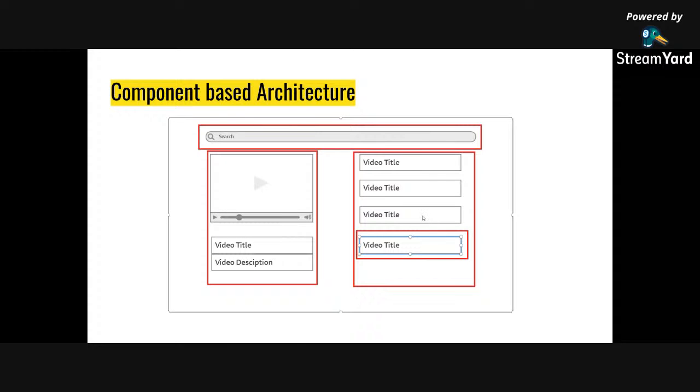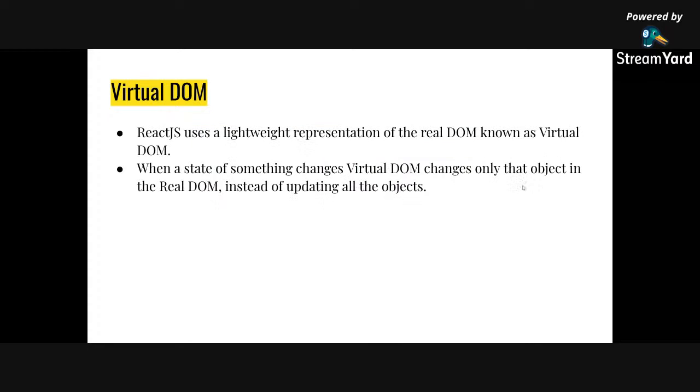It's a component based architecture. Suppose I am making a YouTube player. I will break it into components. The search bar is one component, the player is one component, and this list is one component. So what is React.js? React.js uses a lightweight representation of the real DOM known as the virtual DOM. That is one of the reasons it is very fast. When the state of something changes, the virtual DOM changes only the affected objects in the real DOM instead of updating all the objects.